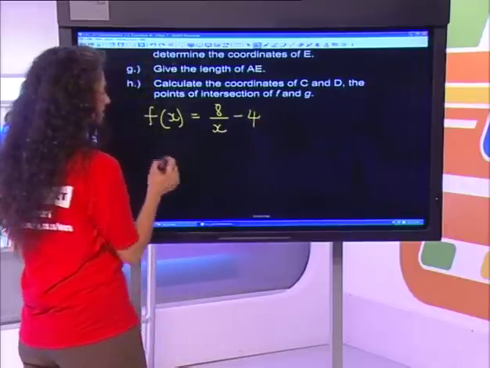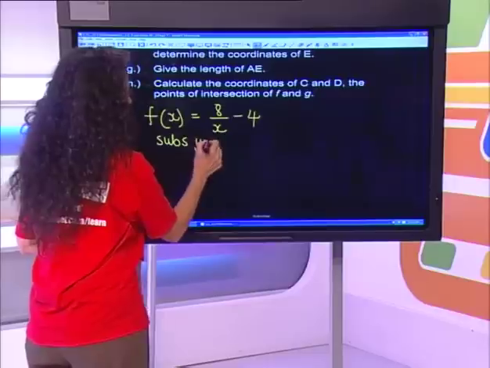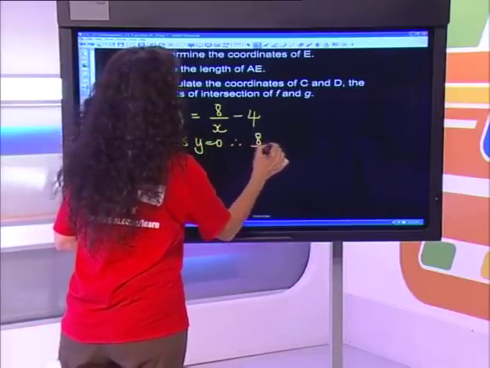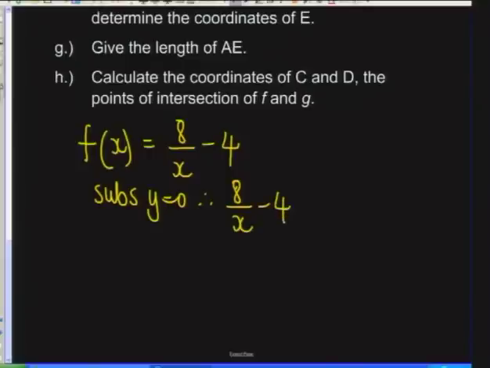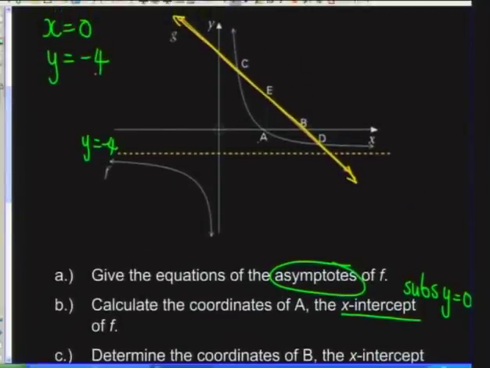And for the x-intercept, we're going to substitute y equals 0. Therefore, 8 over x minus 4 would be 0. 8 over x is 4. And so we get an x of 2. So my x-intercept is 2. So we can go up, and we can write on here that this is actually a value of 2.